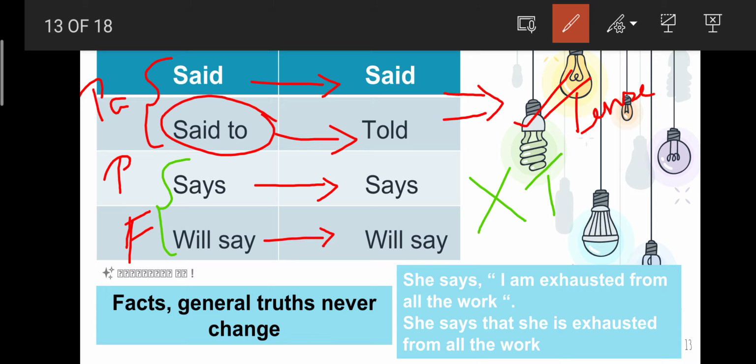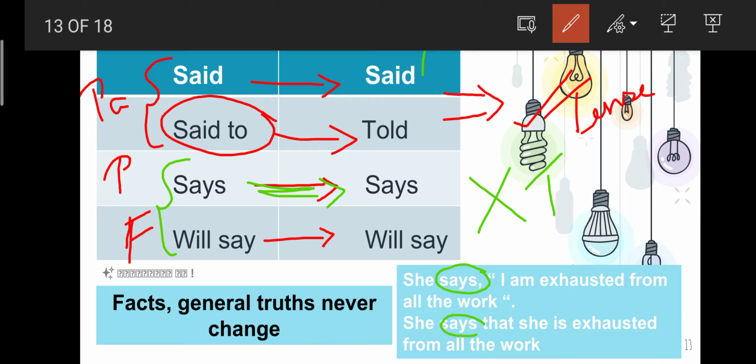If the reporting verb is says or will say, the exact dialogue given or exact words spoken by the speaker will not undergo a change of tense. For example, you can see here, she says, "I am exhausted from all the work." So the reporting verb is says. As I already told, says will remain as says only in indirect speech also.